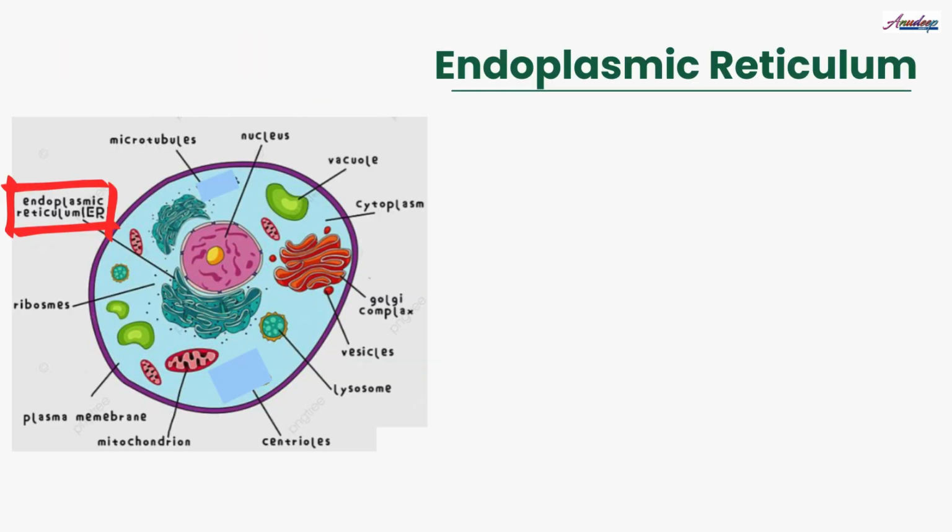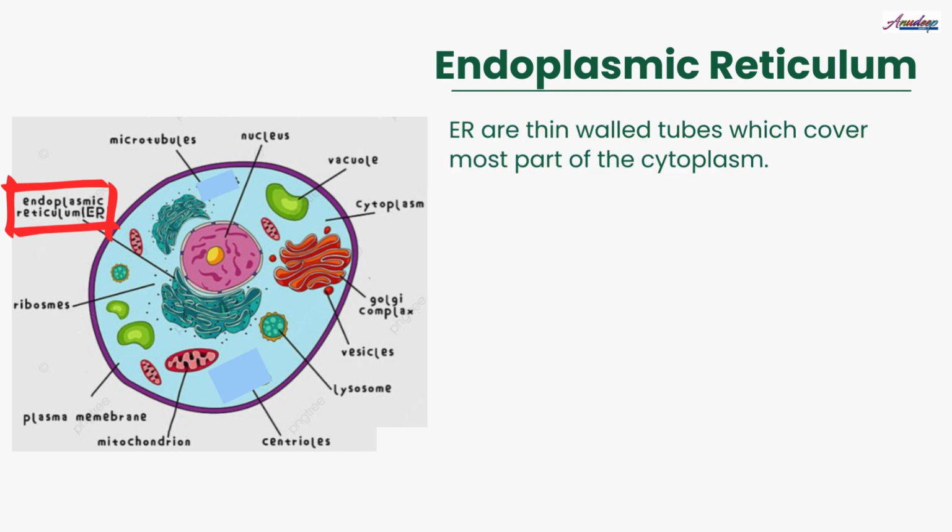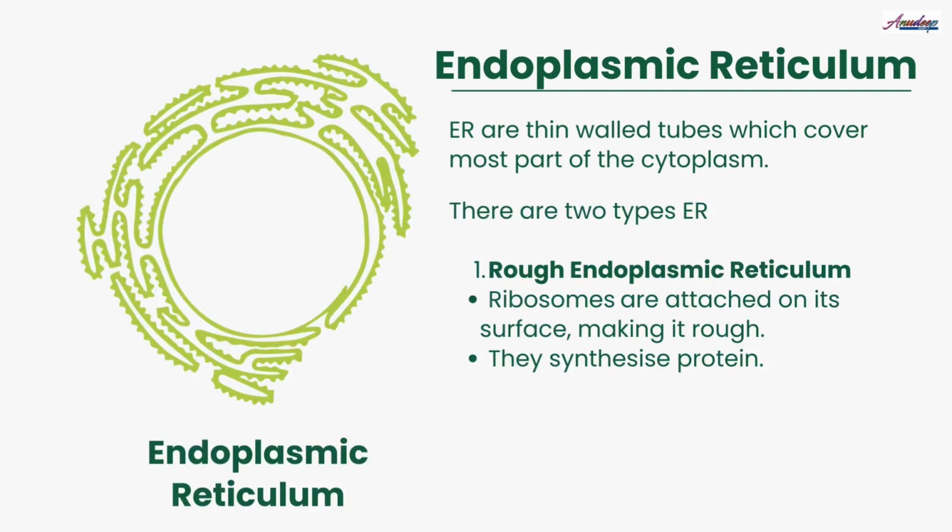Next cell organelle is endoplasmic reticulum, also called as ER. Endoplasmic reticulum are thin-walled tubes which cover most part of the cytoplasm. There are two types of ER.